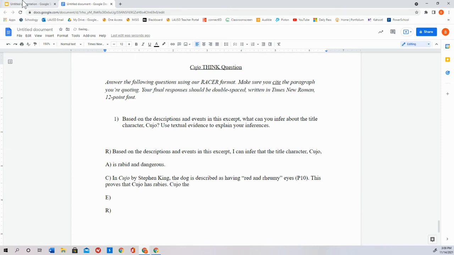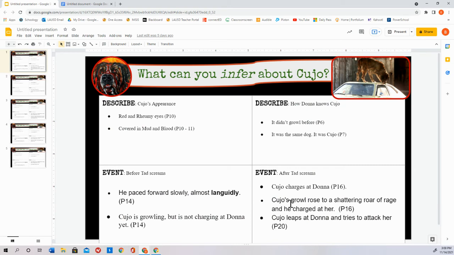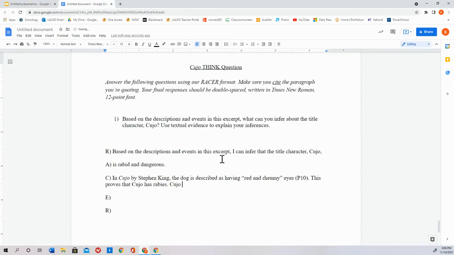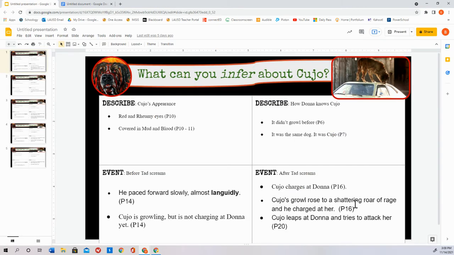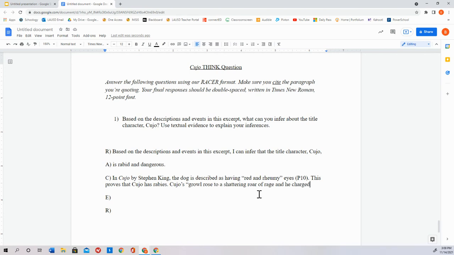Cujo, wait, how is it worded? Cujo also has, I should actually just say, Cujo's growl rose to a shattering roar of rage, and he charged at her. Close quote. Paragraph 16, period.